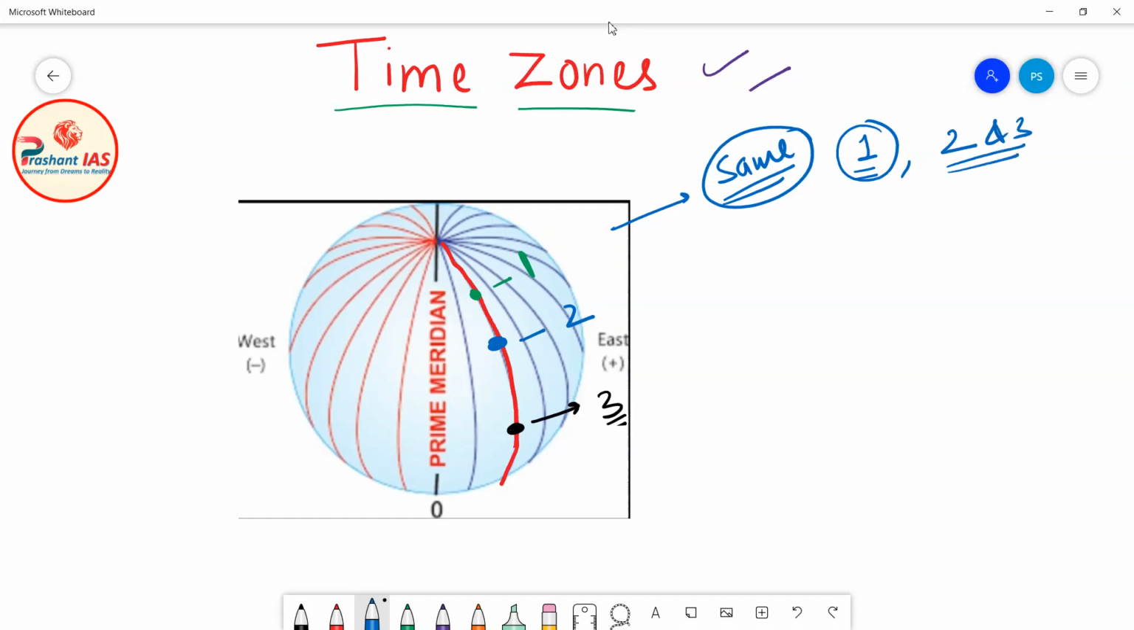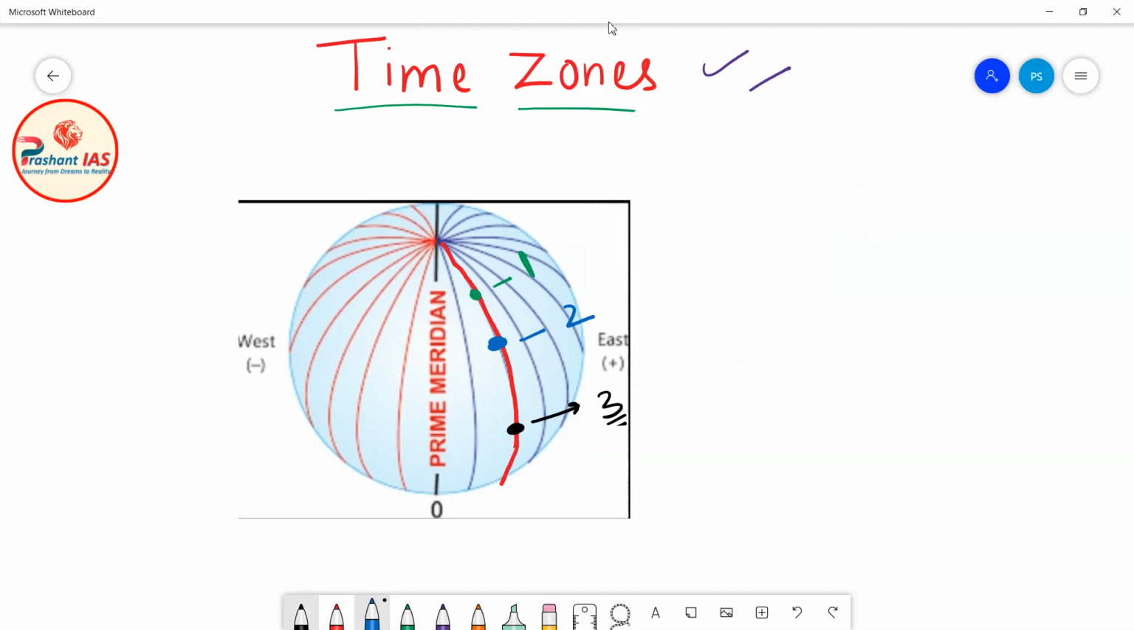Now friends, do you wonder why the time will be the same on all these three places? This is a very interesting question. Actually, this is a general rule and the concept of time zones is based on that rule. So first of all, let us study this rule and then I will tell you the reasoning behind that rule.